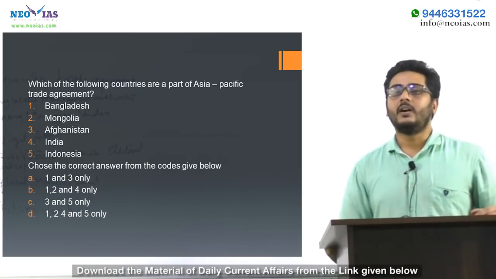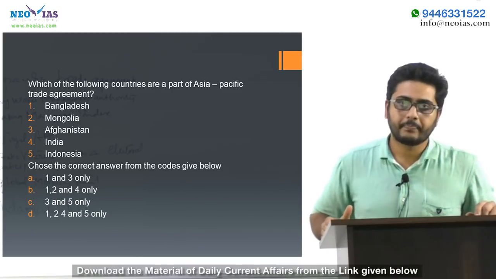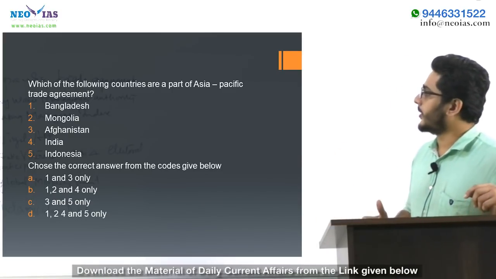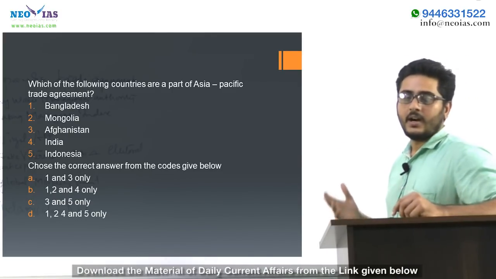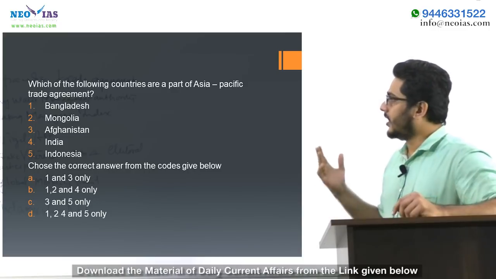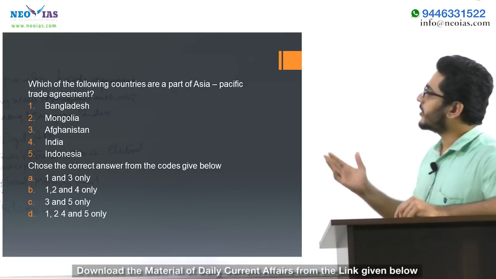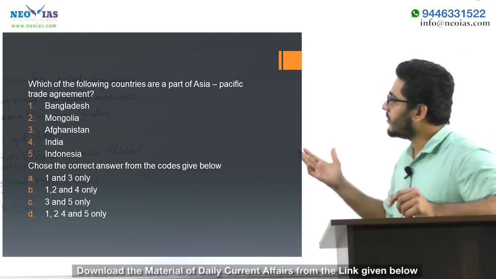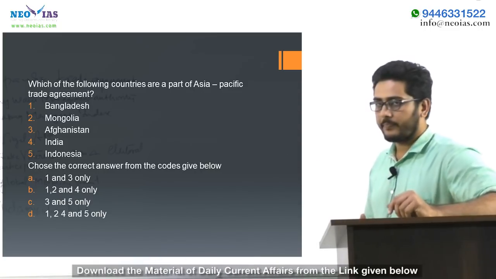How can UPSC ask a question from this topic? Here is a model question. Which of the following countries are a part of Asia Pacific Trade Agreement? The options are Bangladesh, Mongolia, Afghanistan, India, and Indonesia.